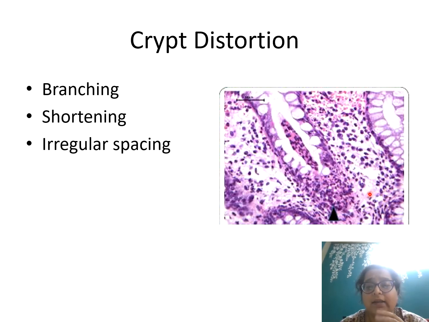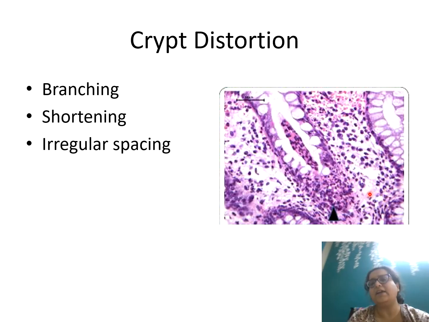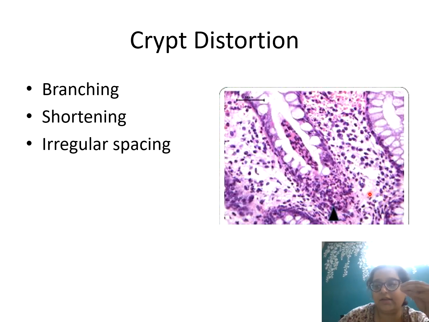And you might also get only features of activity in a very early or very fresh case of IBD, or you might only get features of chronicity in the biopsy that you've received, because the area of activity has been missed when the endoscopist was taking the biopsy. Even if I get only features of chronicity, I will mention that there are features of chronicity in the biopsy, hence the possibility of IBD or long-standing IBD should be considered. If there are frank features of activity, whether on a normal background or on a background of all these things happening in the crypt, then it is clear-cut that this case is an IBD with recurring attacks.